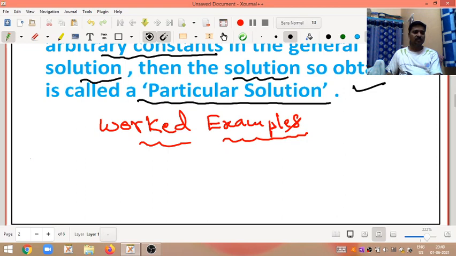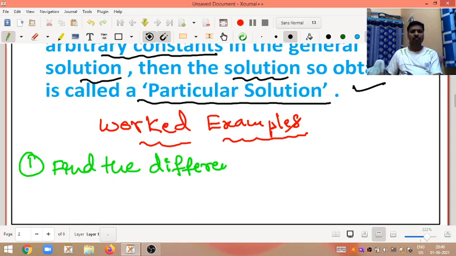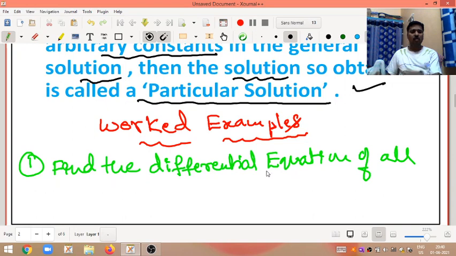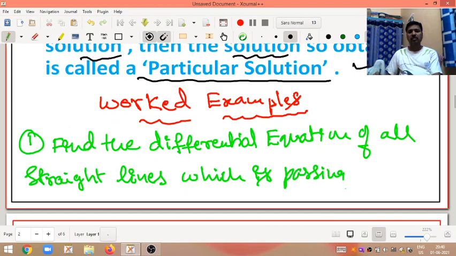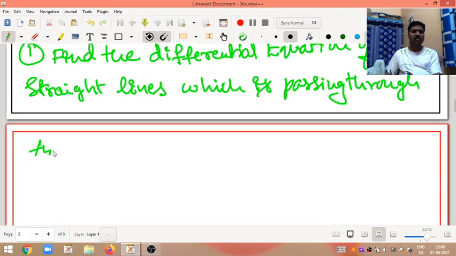First question. Find the differential equation of all straight lines which are passing through the origin. This is your given question.